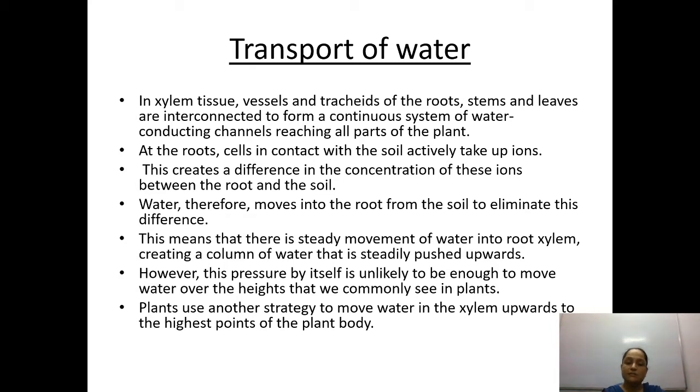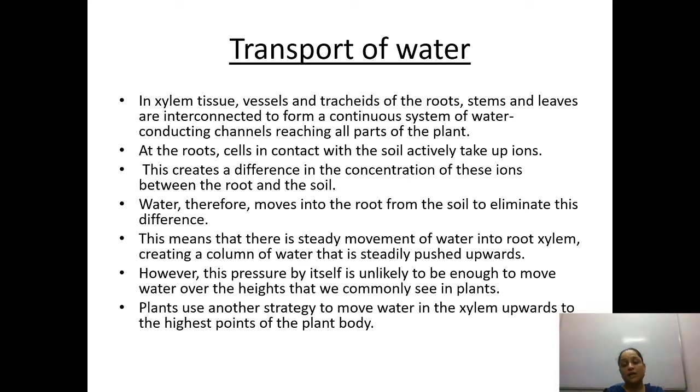This means that there is steady movement of water into the root xylem, and that is the reason the root xylem is going to absorb the water, creating a column of water, or a channel of water, that is steadily pushed upward. Whatever water droplets it absorbs, the attraction between them will be the cohesion force. However, this pressure by itself is unlikely to be enough to move water, and there will be a pressure difference between the outside atmosphere of the root and inside the root, and because of that pressure the water is going to be absorbed.